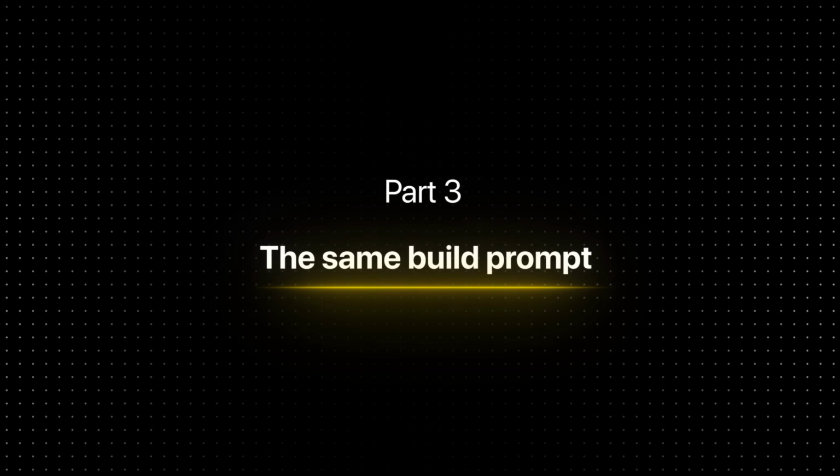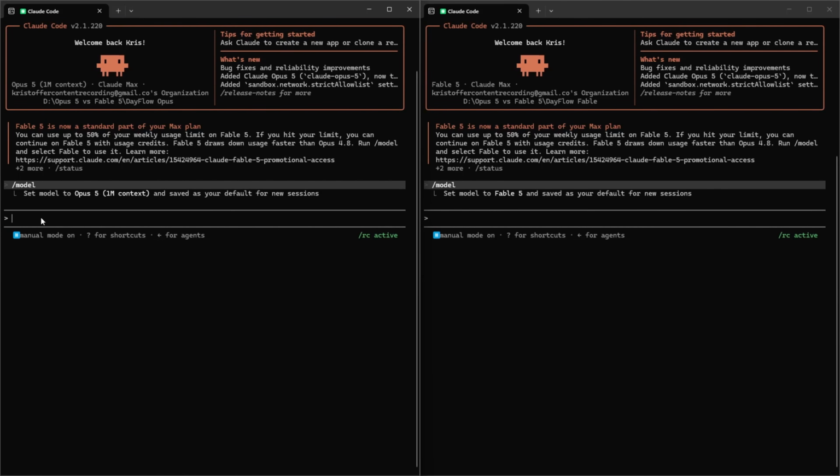Part 3, the same build prompt. I am making the first prompt intentionally detailed because I do not want this comparison to be a lottery where one model gets lucky because the instructions were vague. This way both models know exactly which product they need to build, which features matter, and what counts as finished. But I am still leaving enough creative freedom for each model to make its own architectural and design decisions.